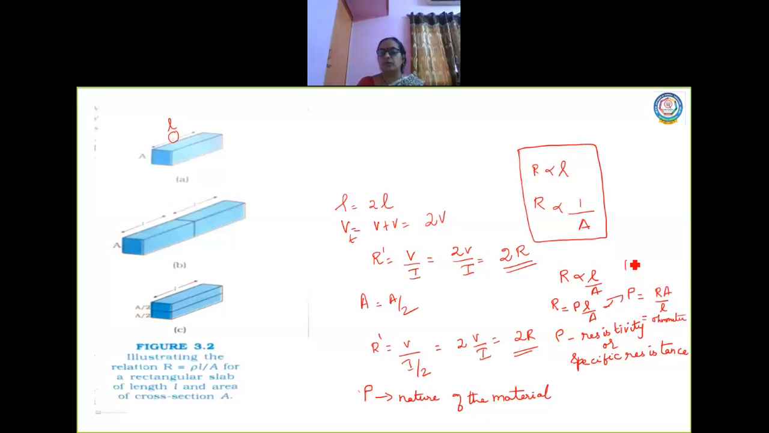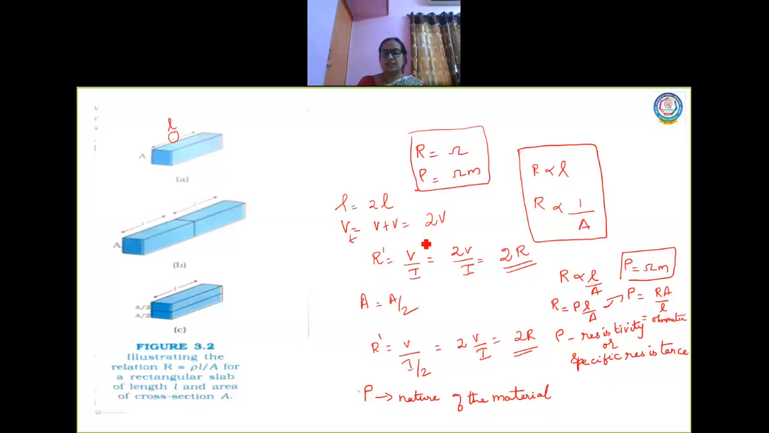Okay, rho is represented as ohm meter. So what are the units now? Resistance has the unit ohm. Resistivity has the unit ohm meter. Very, very important. Units are also very important. Wherever you substitute the values, the units definitely should be mentioned.